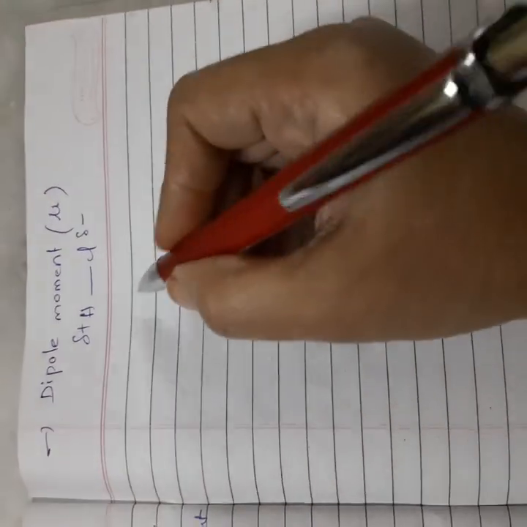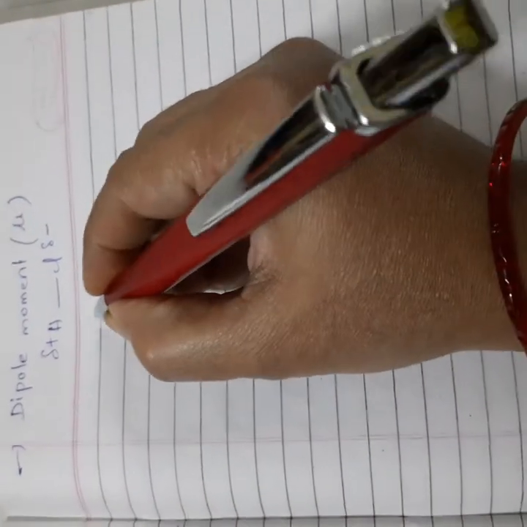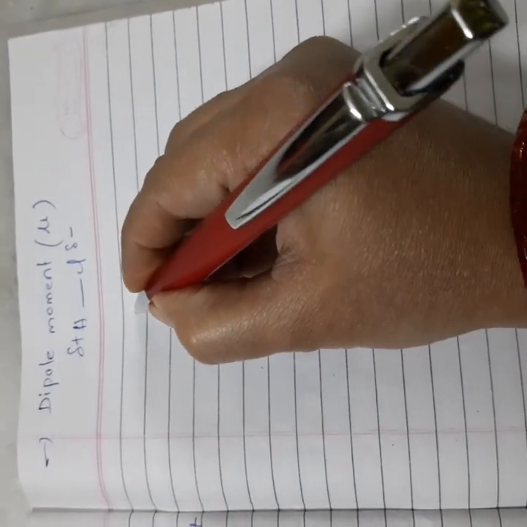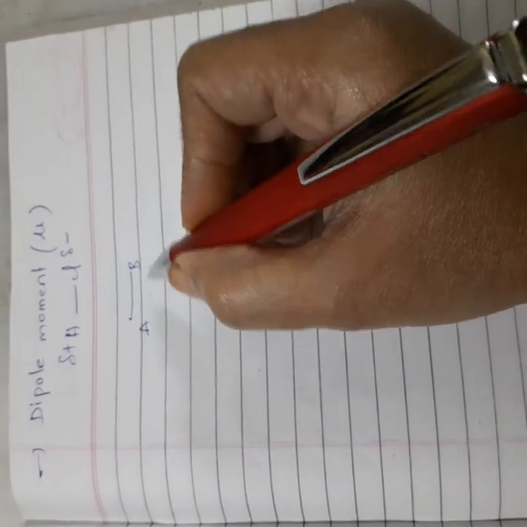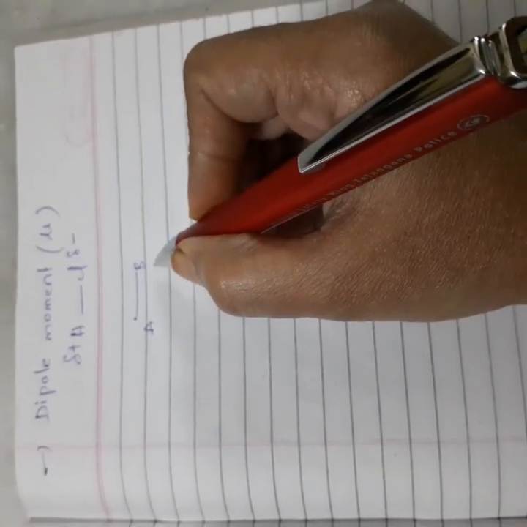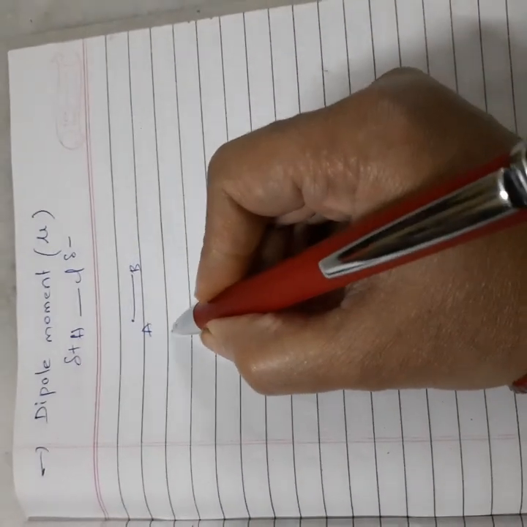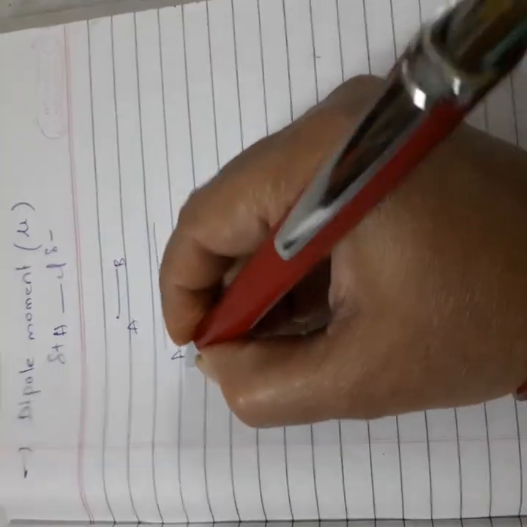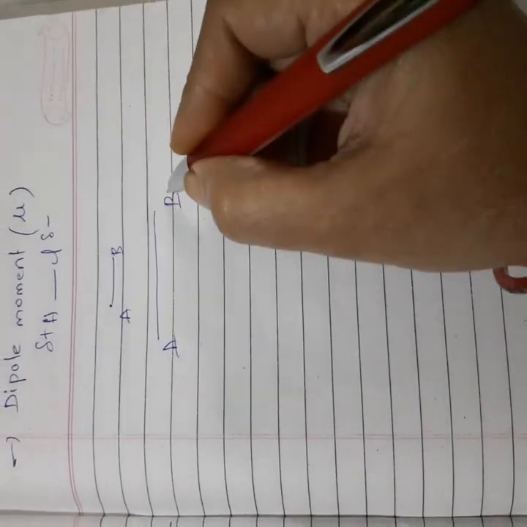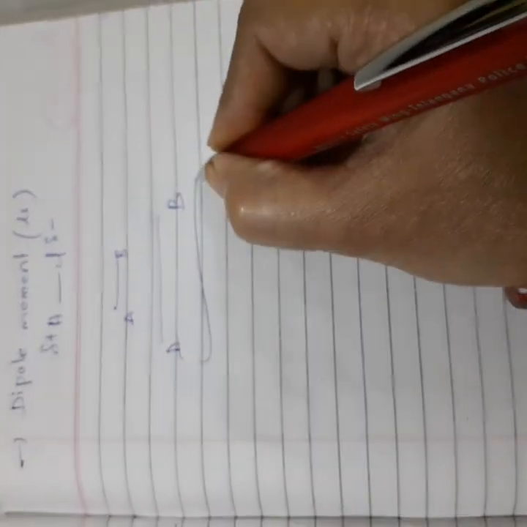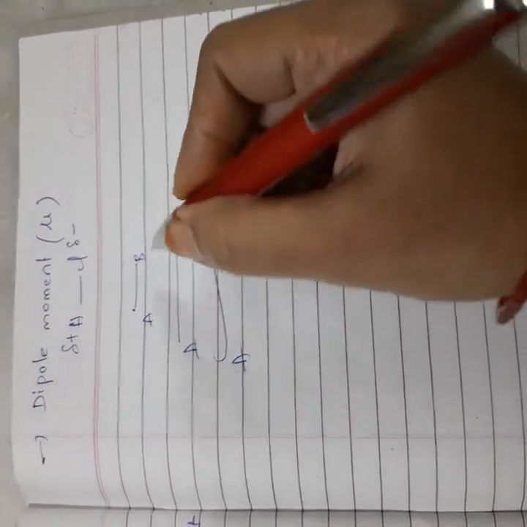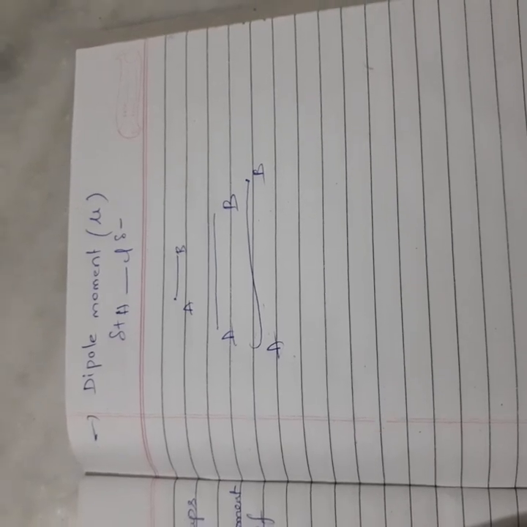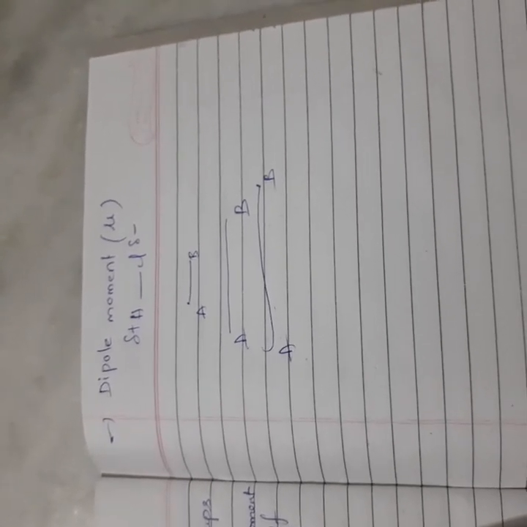Depending upon this one, what will happen is, sometimes, let us suppose A and B are like this. Now what I did is an elongation. Means, like this, A, B. I just elongated both of them. Again I elongated both of them. So during this elongation, what is changing here? Bond length is changing.